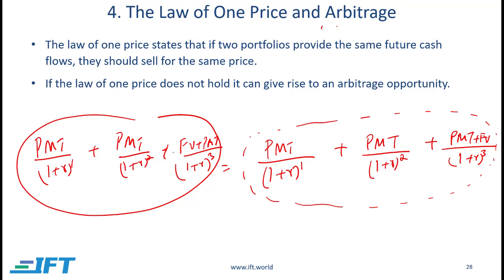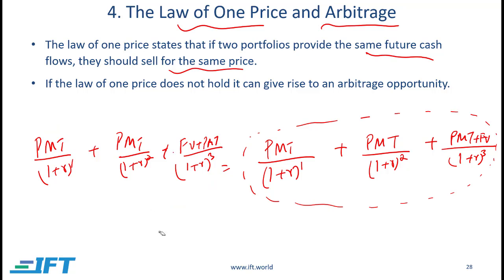So this is the concept of arbitrage and the law of one price. If you see that two different securities which have the same cash flows are not selling for the same price, then you can buy the cheaper one and sell the expensive one. Now, you must be thinking, how are you going to find two securities which have exactly the same cash flows? That is where this gets a little bit complicated.